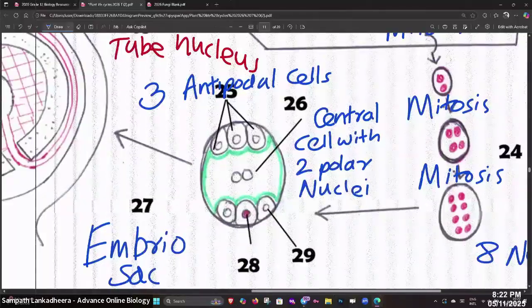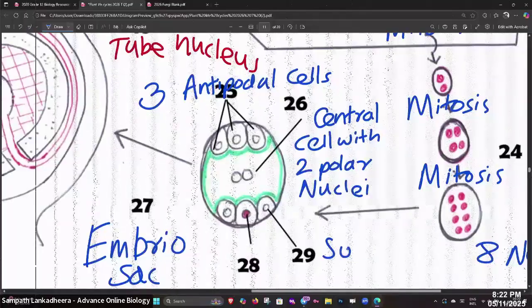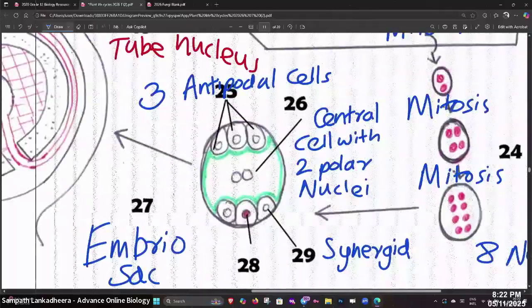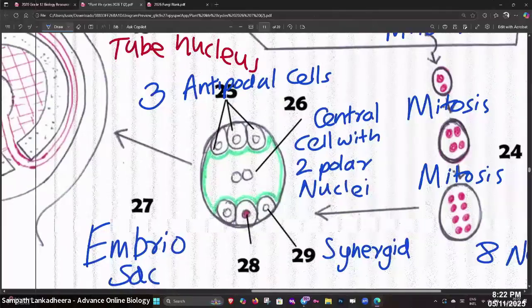Two polar nuclei. 29 is synergid. 28 is that beautiful queen.